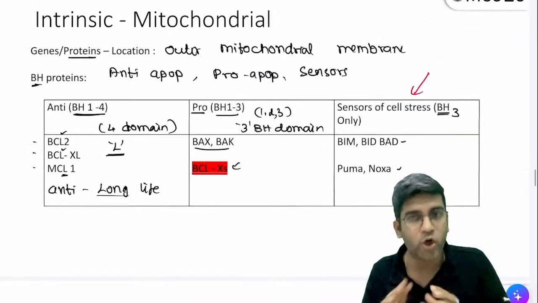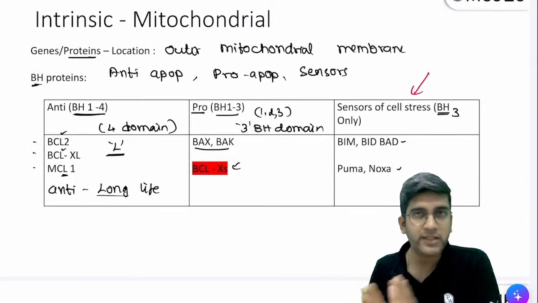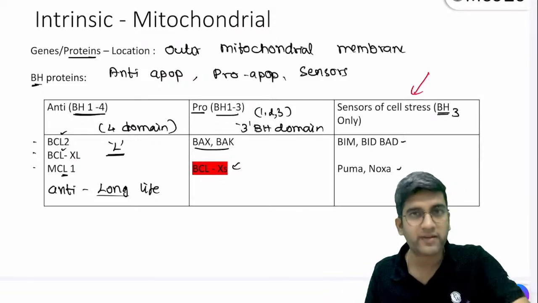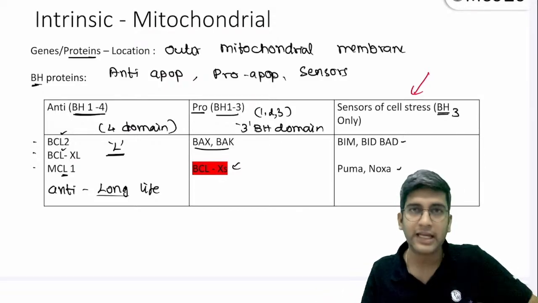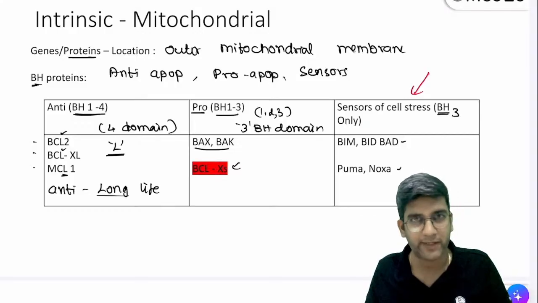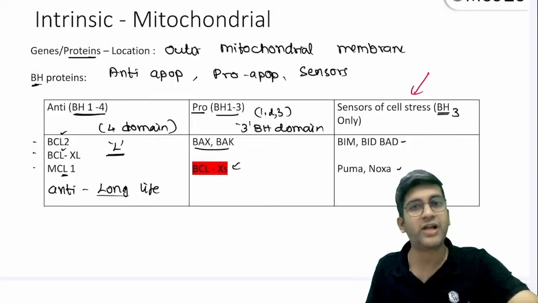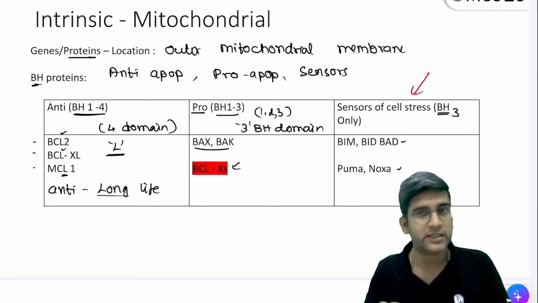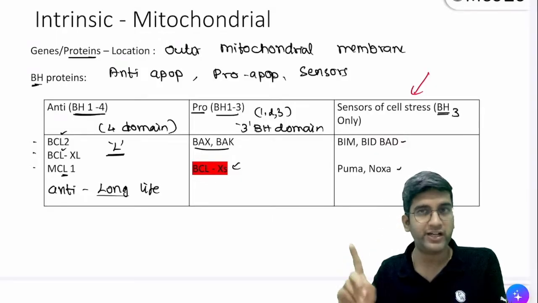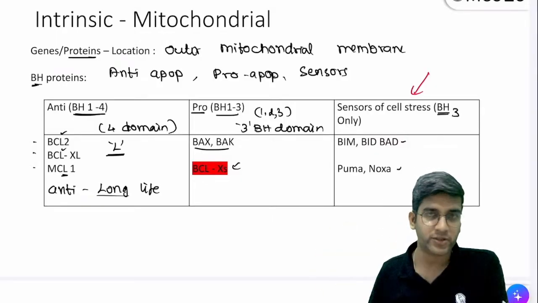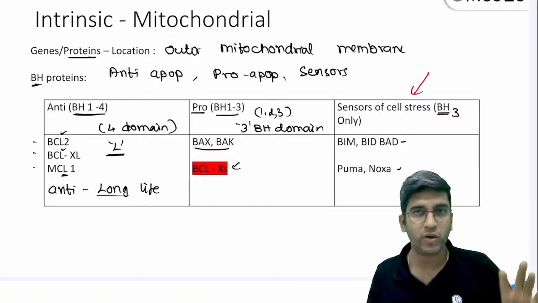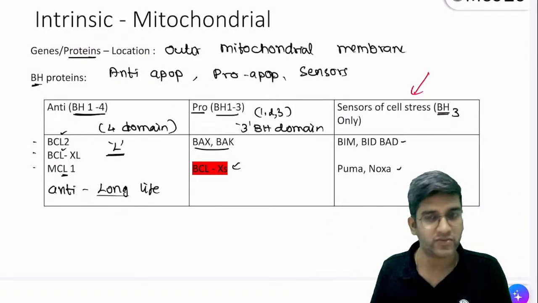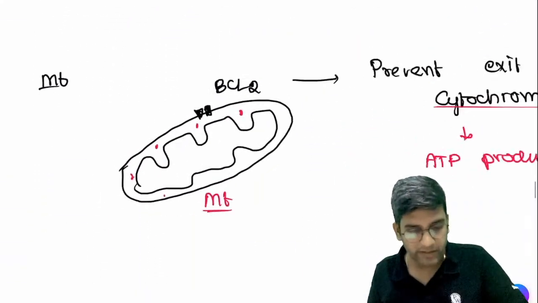Then we had intrinsic or mitochondrial. I have a few proteins and genes which are regulating this entire pathway, right? They're all present on the outer mitochondrial membrane, the proteins, and they have some domain called BH domain. Based on that, I classify them into anti-apoptotic if I have 4 domains, pro-apoptotic if I have 3 domains. And if they have only the BH3 domain, I call them sensors of cell stress. Anything with L is anti. Anything with Bax and Bak is pro. Rest everything is sensors of cell stress, right? Again, let's go to normal mitochondria.